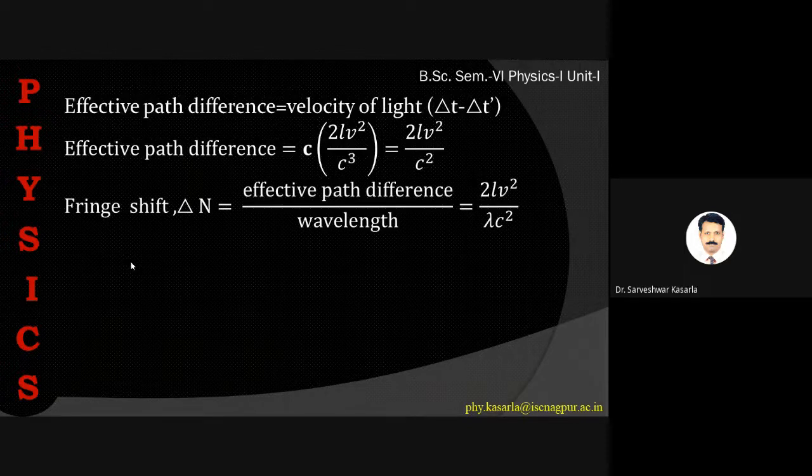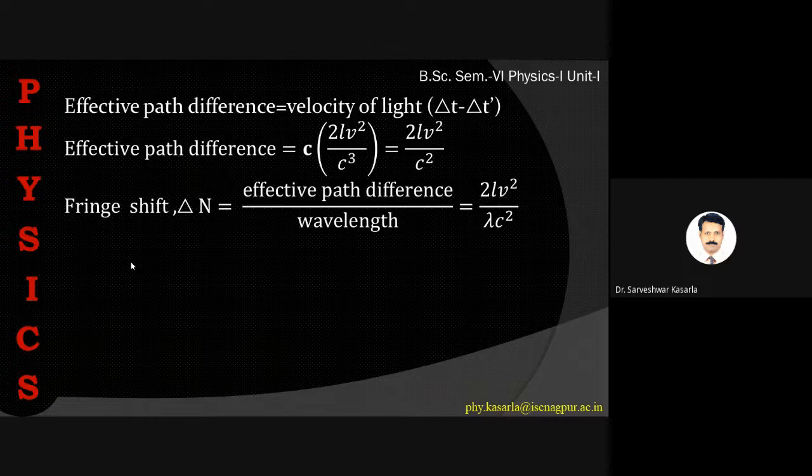Now if a path difference is there, then there should be a fringe shift. As we have studied in optics, if there is a path difference between the two rays, a fringe shift occurs. So the initial fringe position and final fringe position will change, and the fringe shift is equal to the effective path difference upon wavelength, that is 2LV square upon lambda C square, where lambda is the wavelength of the monochromatic light we are using.